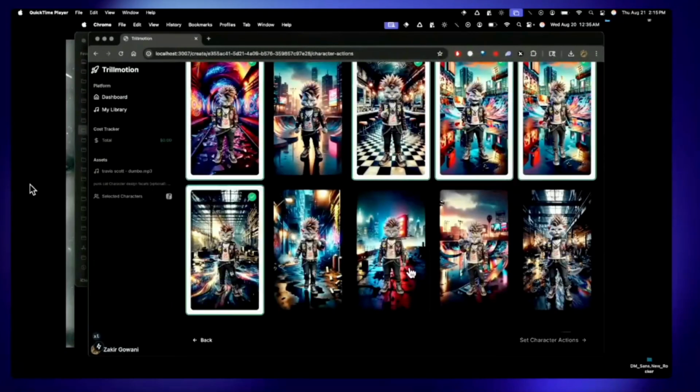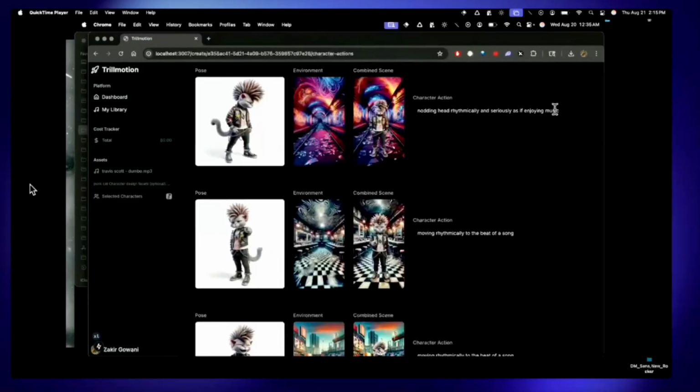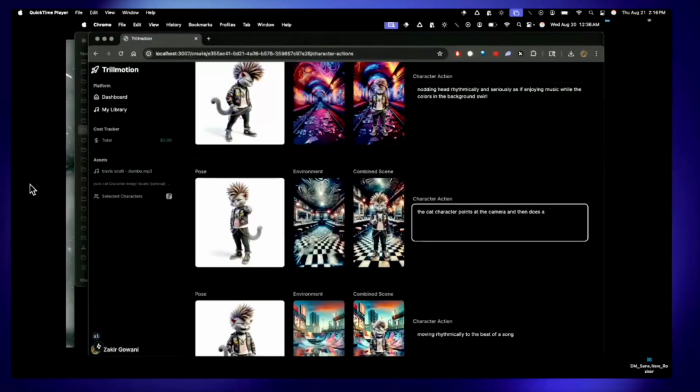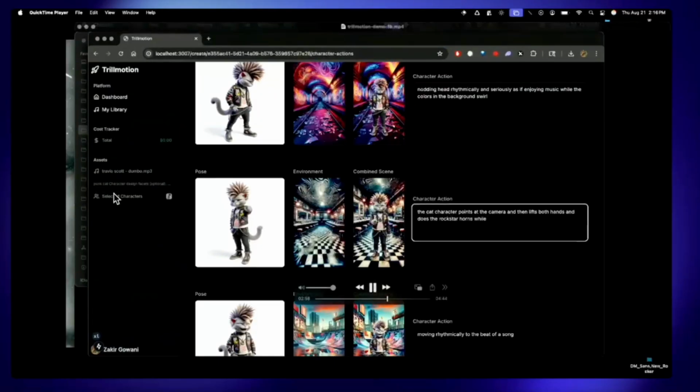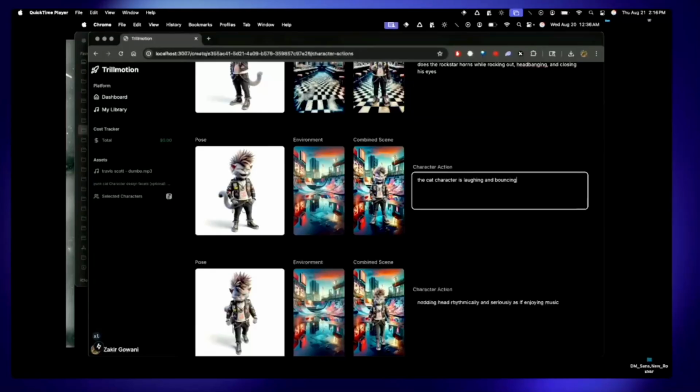And so these are the combined images that are generated of our character in our different environments. And these will be turned into video clips. And now we're specifying what our character is going to do in each part of the music video. So we do some autofilling here that has some automated prompting for what the character will do in these scenes, but I've got some creative direction that I'm adding.